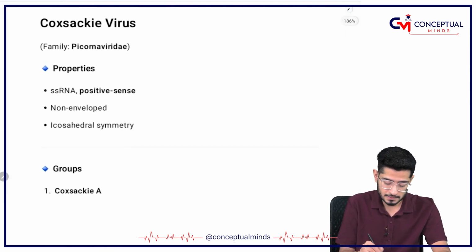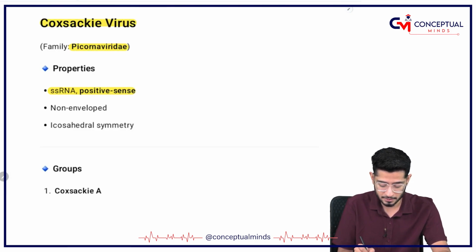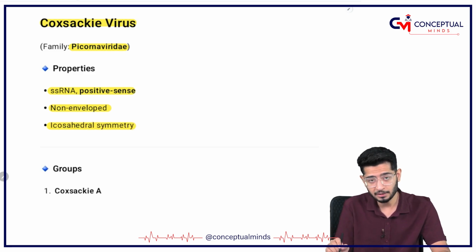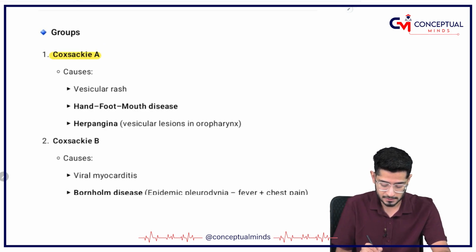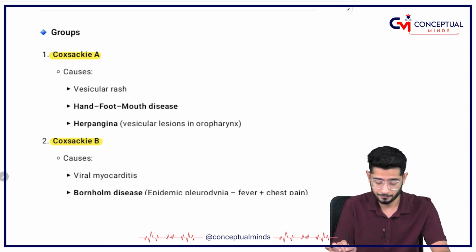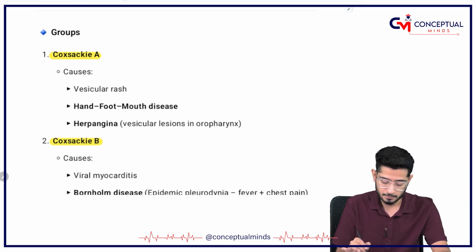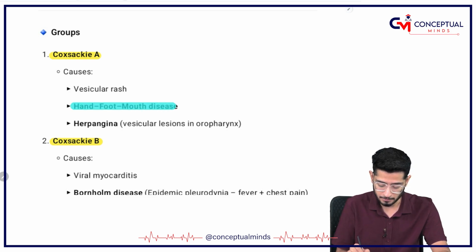Coming on to Coxsackievirus, that's also a member of Picornaviridae, again a single-stranded, positive sense, non-enveloped, icosahedral symmetry virus. Coxsackie has got two groups, Coxsackie-A and Coxsackie-B. Coxsackie-A is responsible for causing hand, foot and mouth disease, herpangina and vesicular rash.